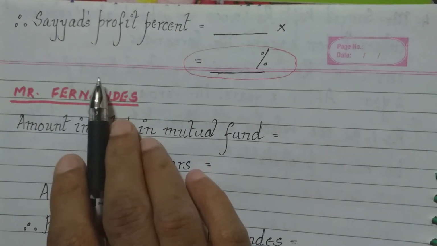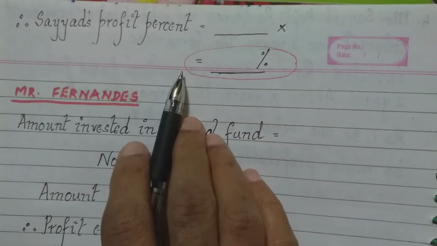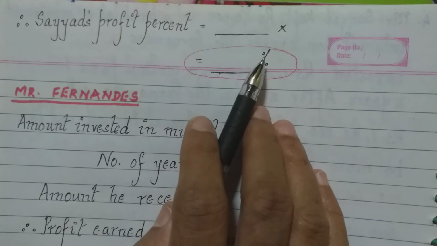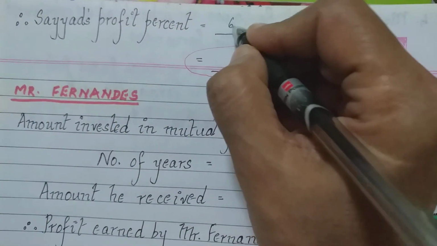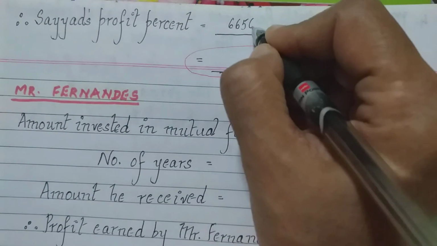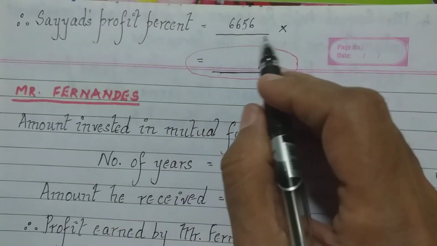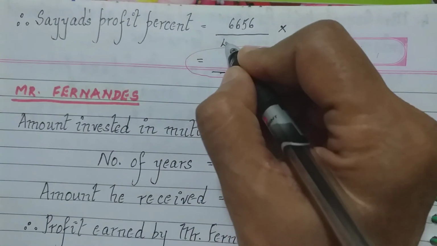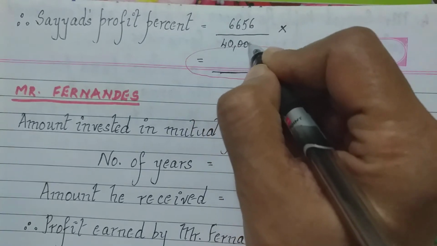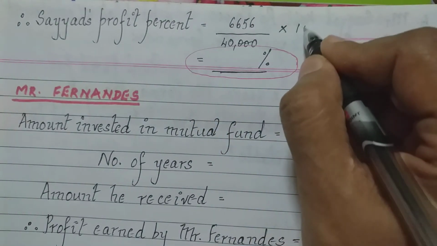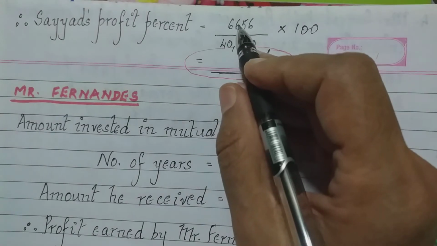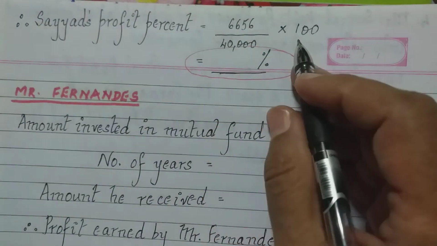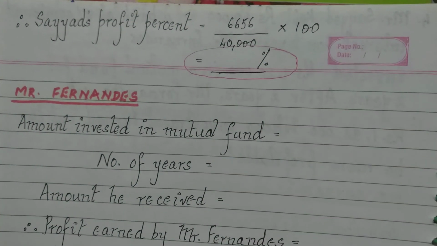So now if we have to find Syed's profit percent, the interest was 6,656. Profit percent is got by profit upon original investment. So he invested rupees 40,000 into 100. So 6,656 upon 40,000 into 100.